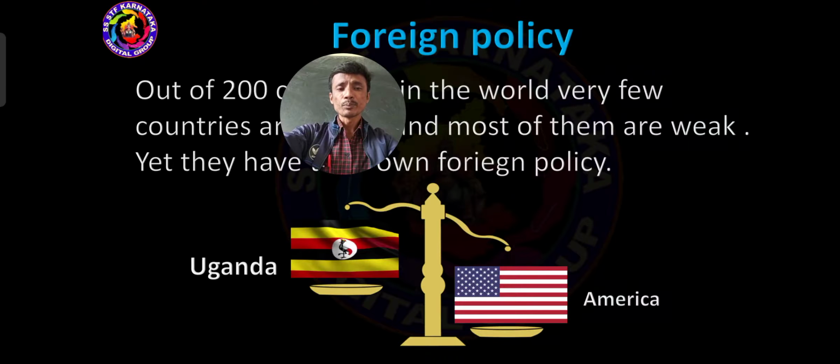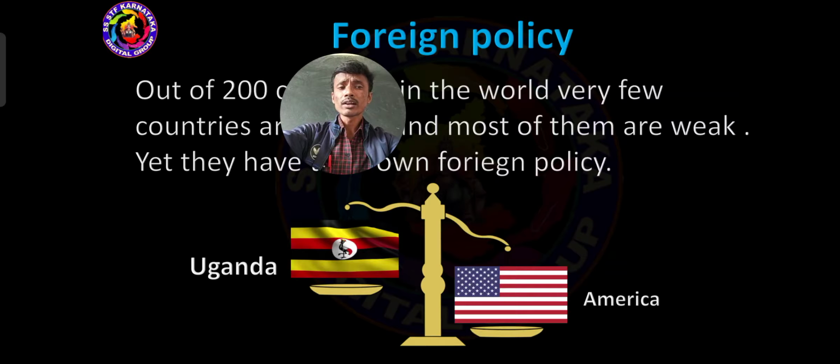Here, look at the picture. Uganda is there. Got it? This country does not have its own foreign policy. That is why we should consider it weak. America is the richest country, the most powerful country in the world, the biggest democratic country. This country has its own foreign policy. That is why this country is most strong based on foreign policy.